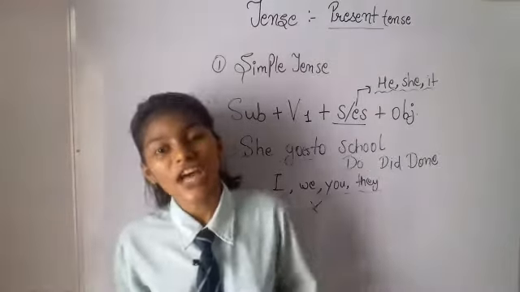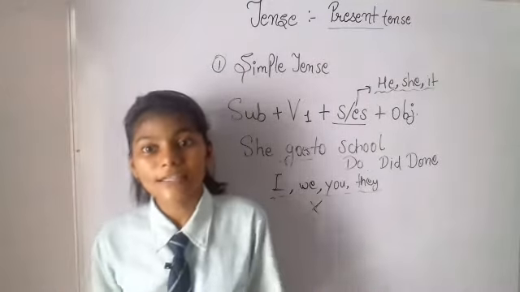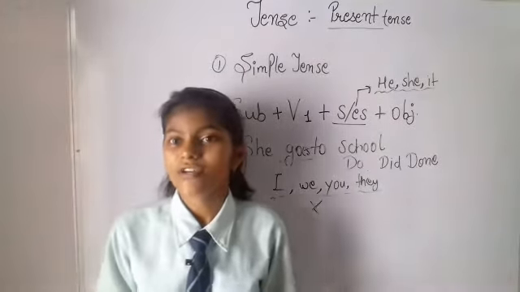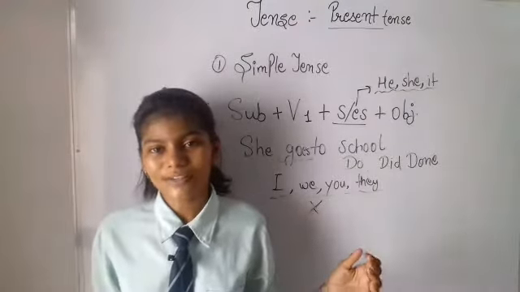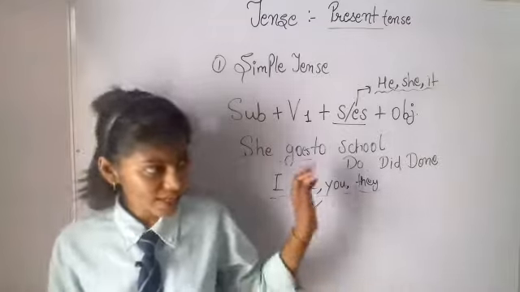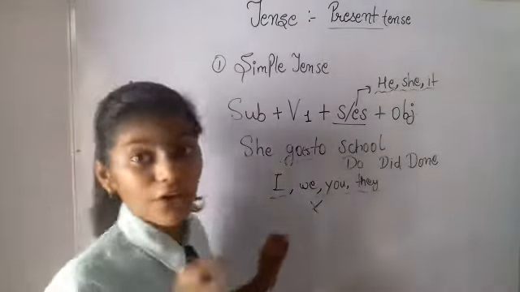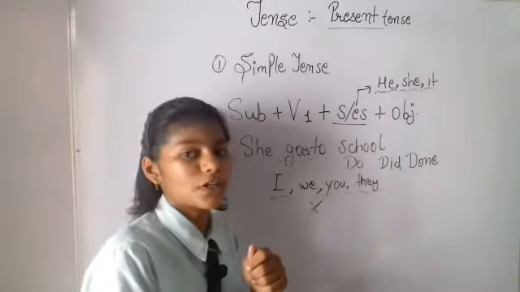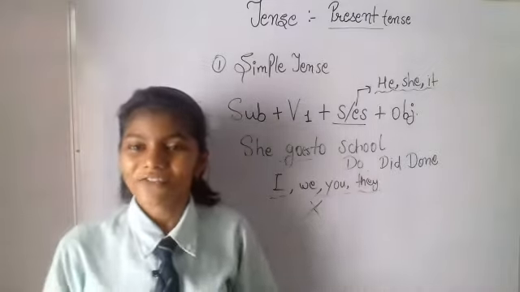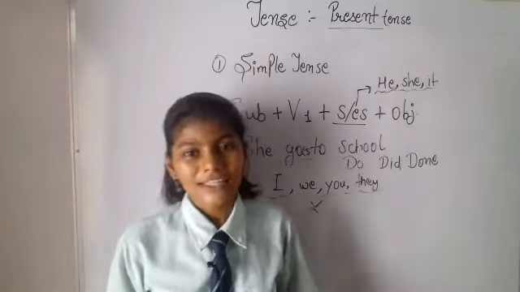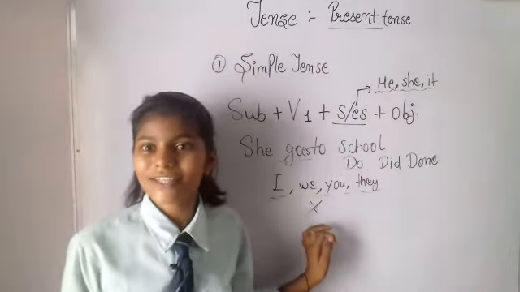If we talk about interrogative sentences, they are the sentences which ask questions, right? All kinds of WH words come under this. If you talk about interrogative, does comes first. This helping verb comes first. Does she go to school? Right? It will become like this. This is how you will form sentences under the simple tense.